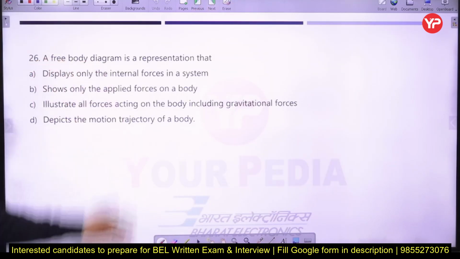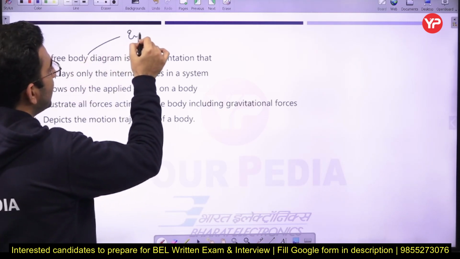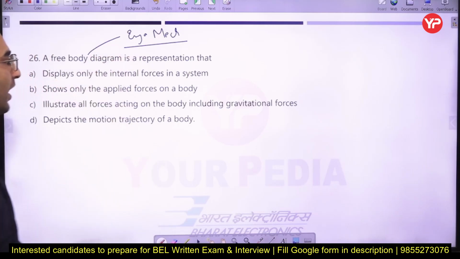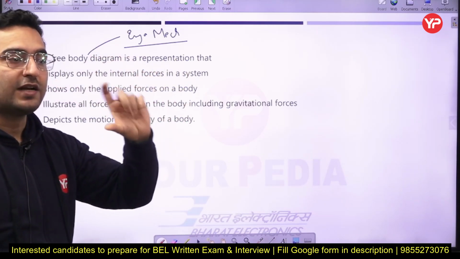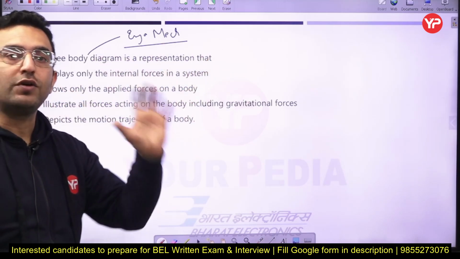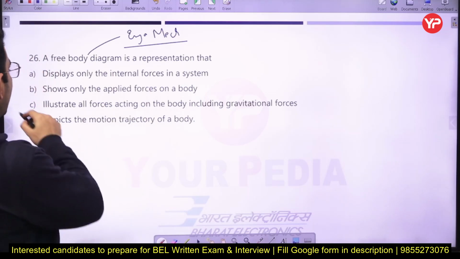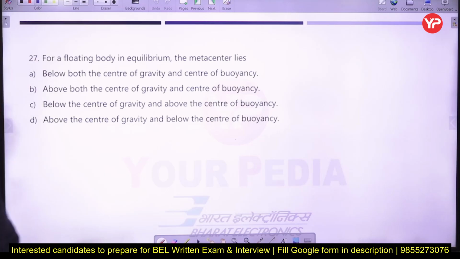Next, a free body diagram is a representation. See here, this question is basically asked from engineering mechanics. And what is the meaning of free body diagram? A free body diagram is a representation in such a way that we separate each and every part of the body from the other parts, and we show each and every force which is acting on the body here. So basically it illustrates all the forces acting on the body, including the gravitational forces.